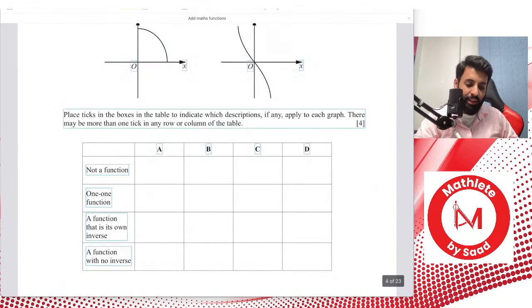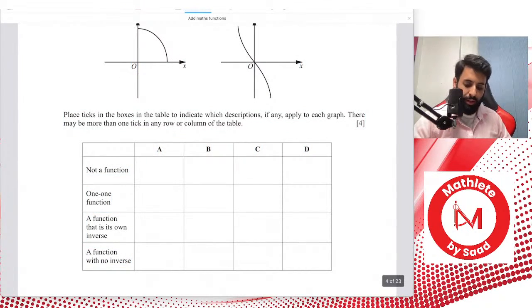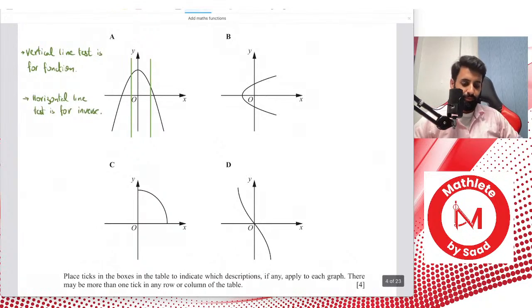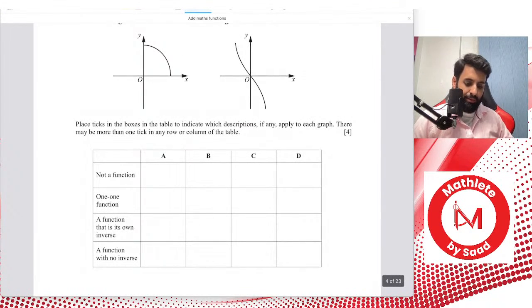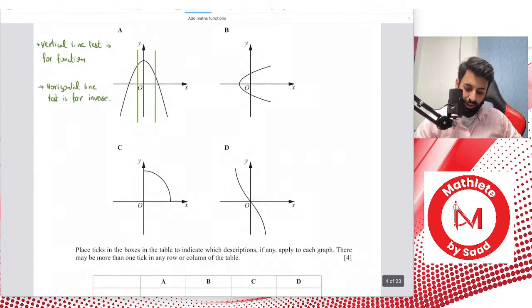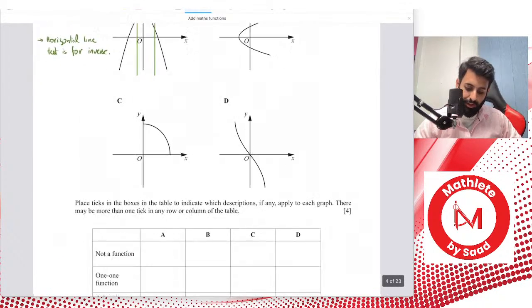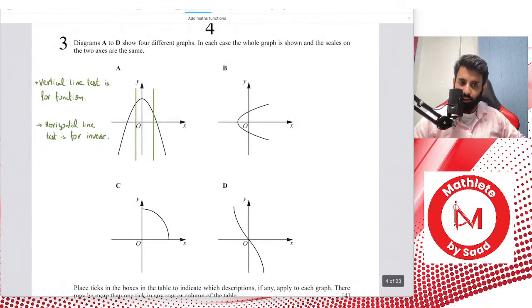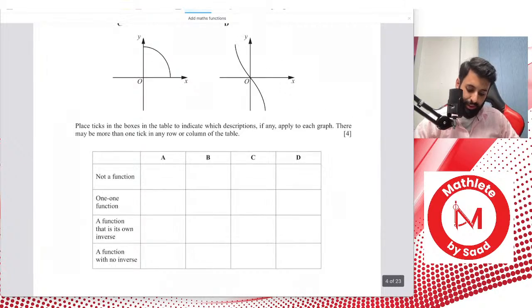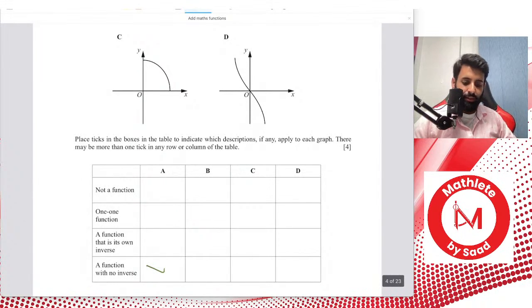But does part A have an inverse, yes or no? It's not a one-to-many, it's actually a many-to-one function. So let's take a look over here. Have a good look at A. It is a function, but it's not a one-to-one function. A function that is its own inverse? Not really. A function with no inverse? Yep, that's correct. So as far as part A goes, it's a function that has no inverse.